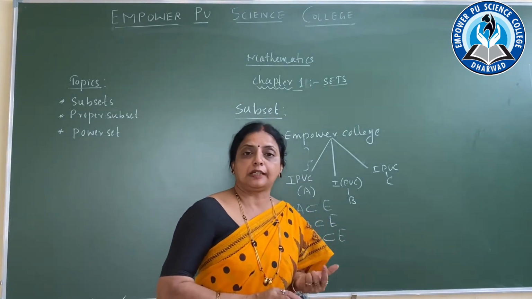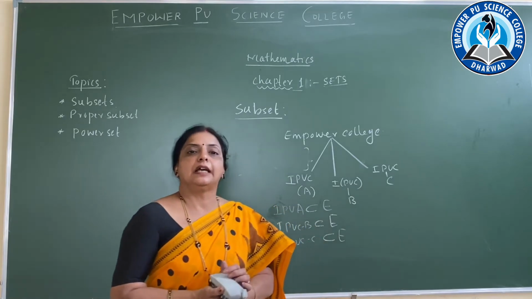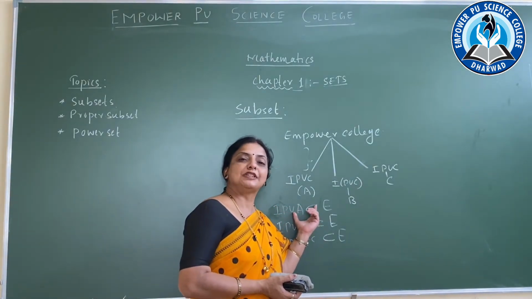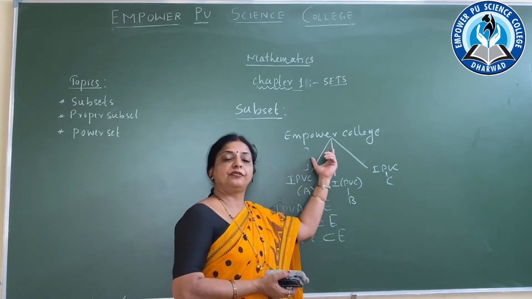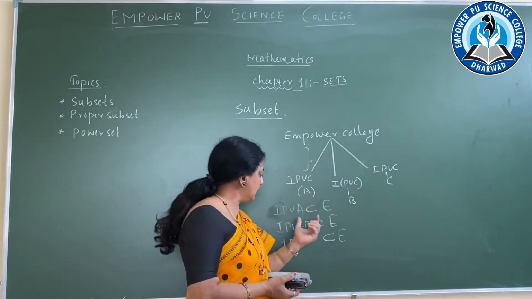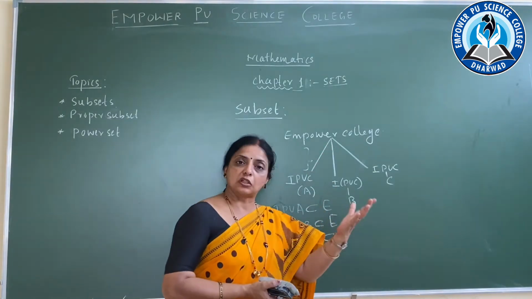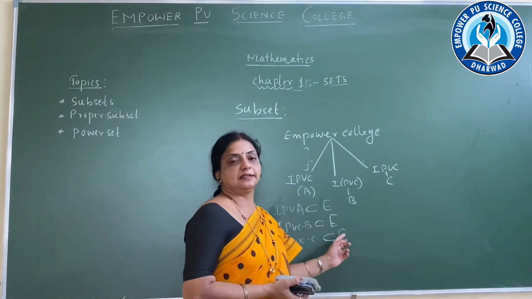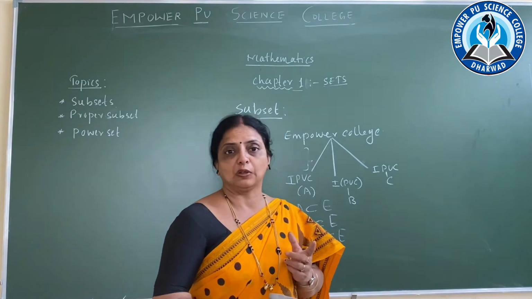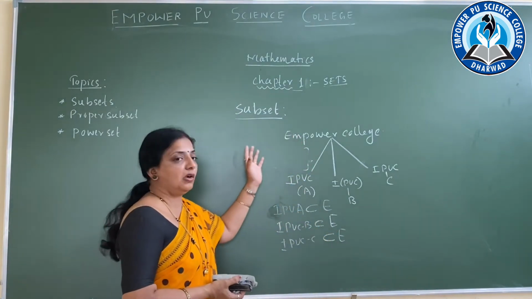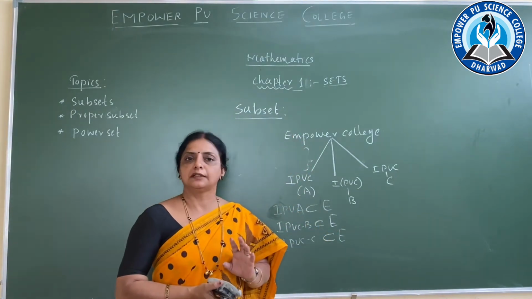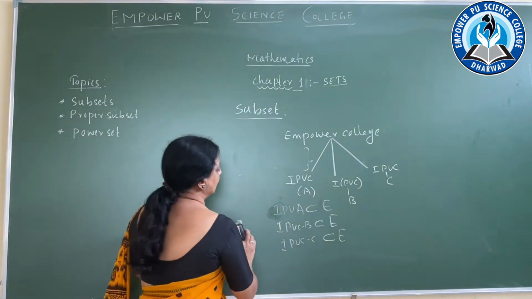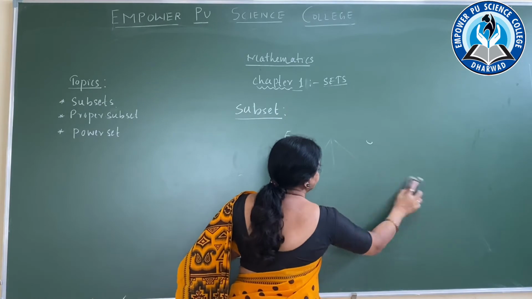First PUC A division is a subset of which one? The Empower College. First PUC B is also a subset of Empower PU College. First PUC C is a subset of Empower PU College. Okay, so these are the subsets. Now I'll define it, after giving the example. Now how do we define the subset?